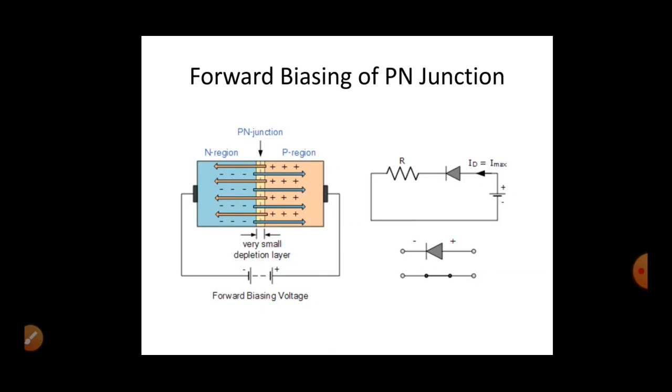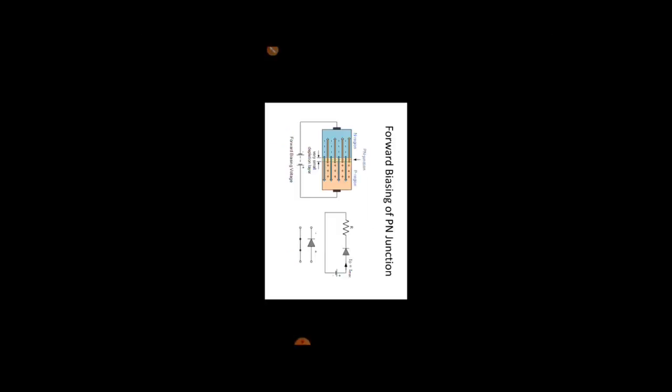In this way, the p-n junction diode gets turned on, and it acts as a closed switch.